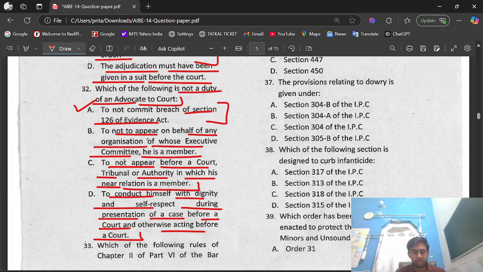What does section 126 say? Section 126 of Indian Evidence Act of 1872 protects confidential communications between a client and their legal professional. So, the advocate is not to disclose, and is prohibited from disclosing, communication made by a client.